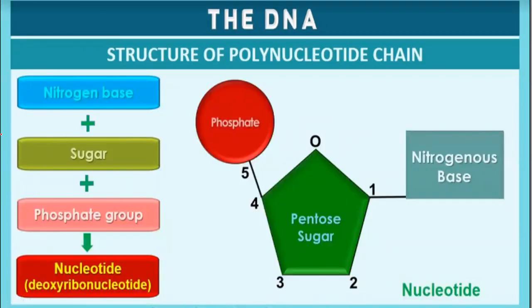This is the fundamental basic structure of a polynucleotide chain or a DNA sequence. It consists of a phosphate, a pentose sugar, and a nitrogenous base. Nitrogenous base plus sugar you call a nucleoside.